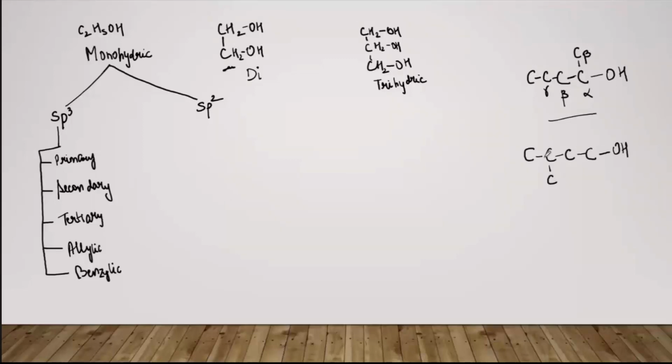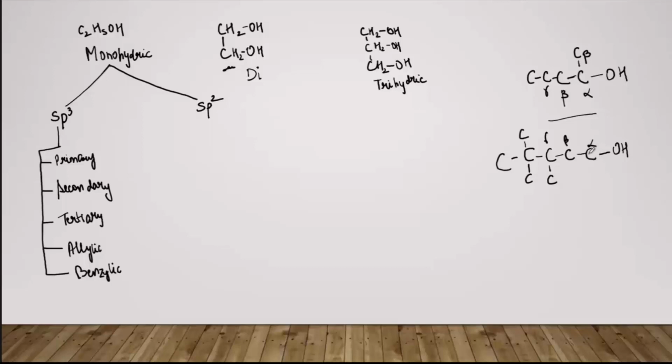Here we have a carbon. Suppose this is a compound. Fine. Now, this is the alpha carbon, this is the beta carbon, this is the gamma carbon. Now you can clearly see that this alpha carbon is attached to only one carbon atom, and rest of all are the hydrogen atoms. ठीक है, I have not drawn or written down the hydrogen. I just want to make you understand a concept.